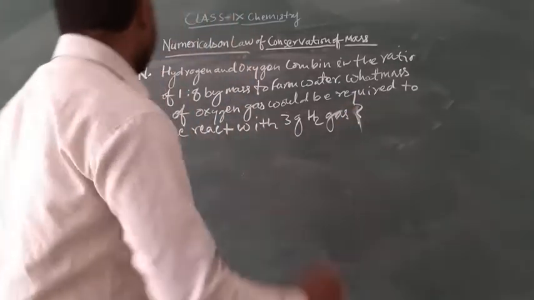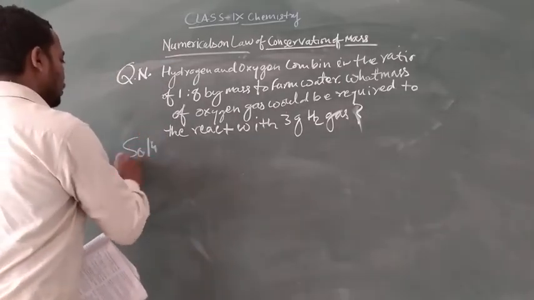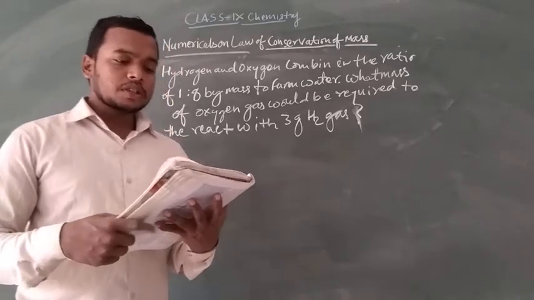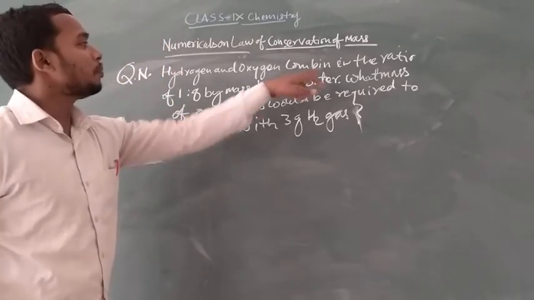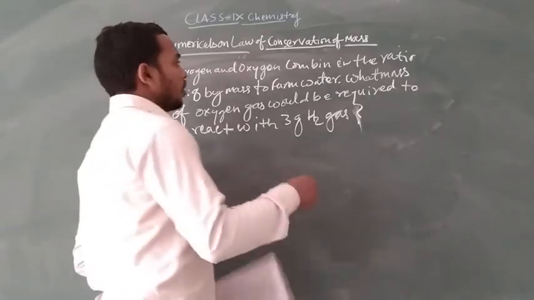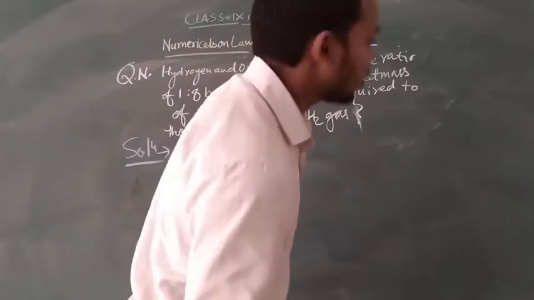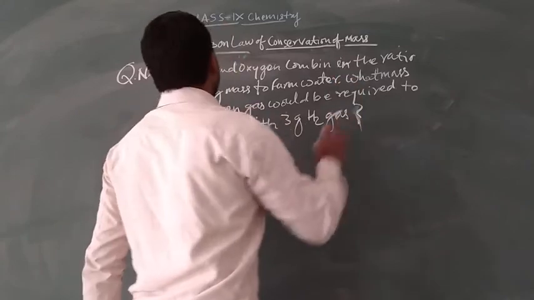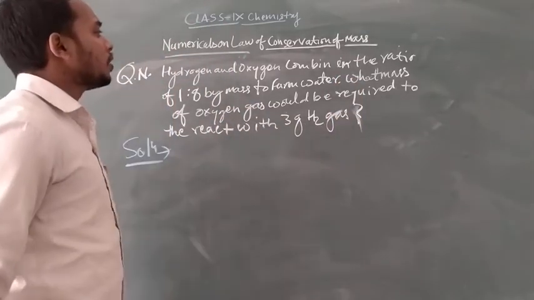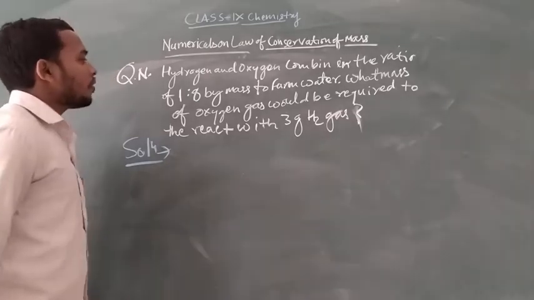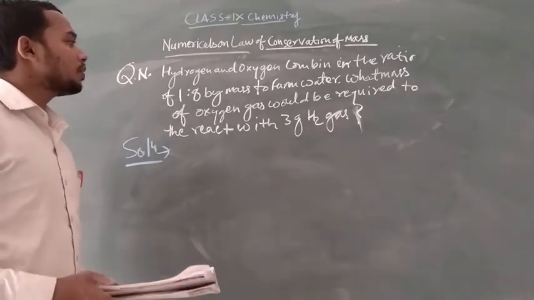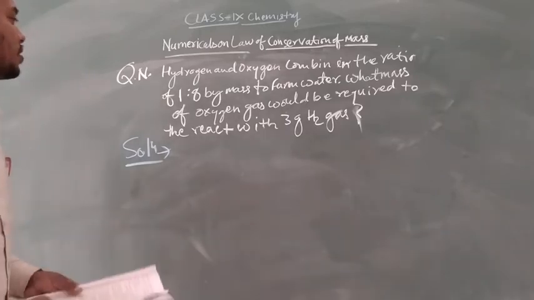Let's understand the question and then we will give the solution. The question is: hydrogen and oxygen combine in the ratio of 1:8 by mass to form water. What mass of oxygen gas would be required with 3 gram of hydrogen gas?